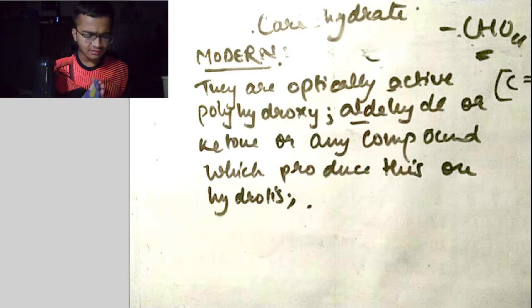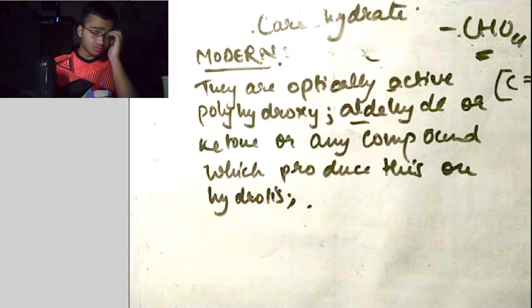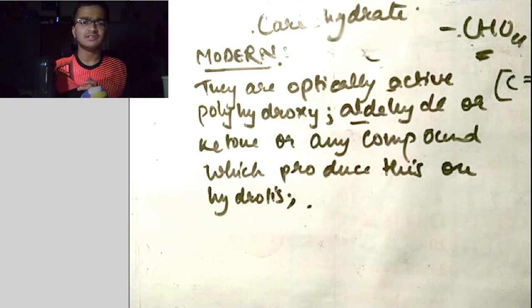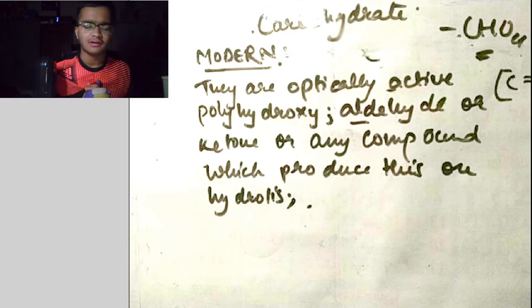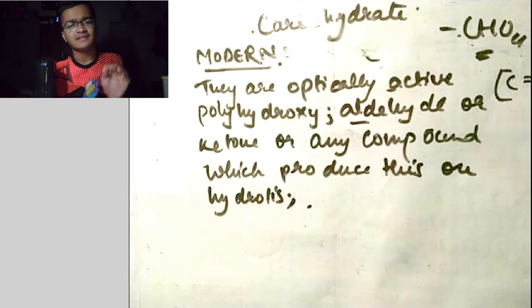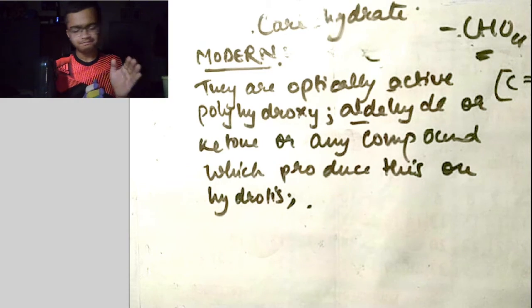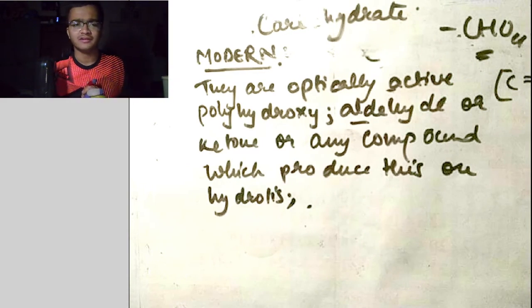On representing it in the Cx(H2O)y form, we get C2(H2O)2. That means acetic acid satisfies the formula of carbohydrates, but acetic acid is not a carbohydrate. So there is some flaw in the ancient definition.